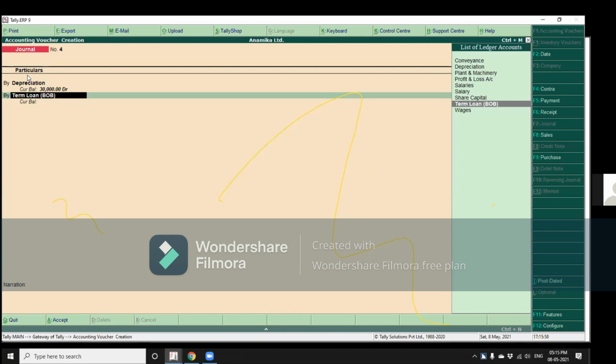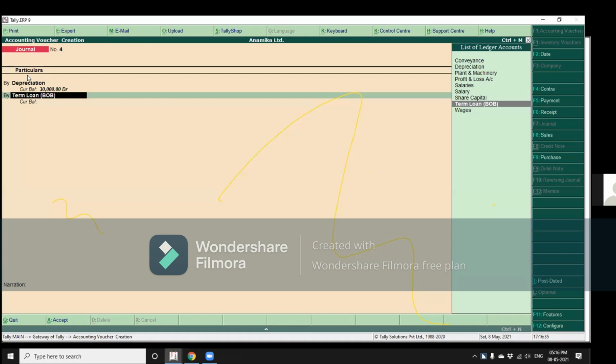Tally allows people to do that customization, but it is a paid customization. That depends on how much level of customization you want. Because some people also link, when they pass entries in Tally, their actual vouchers to that Tally entry. So the auditors can see the actual vouchers also. All this customization is possible, but it is a paid customization to be done as per the client requirements.